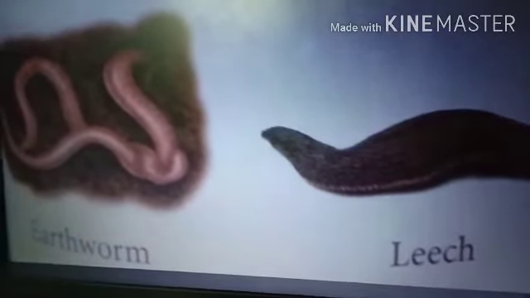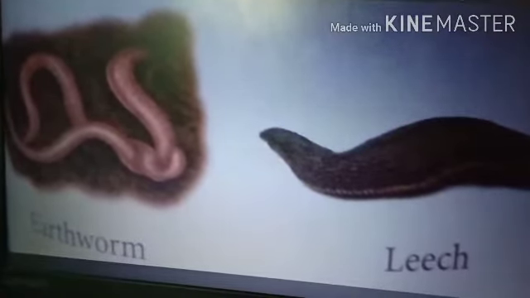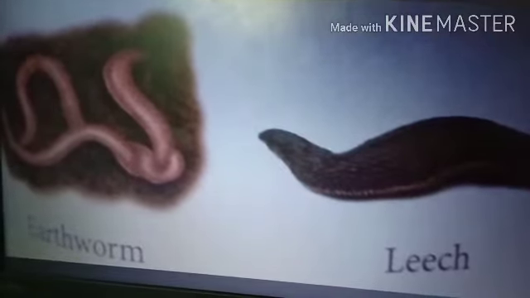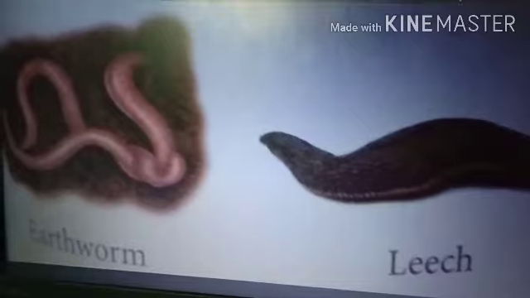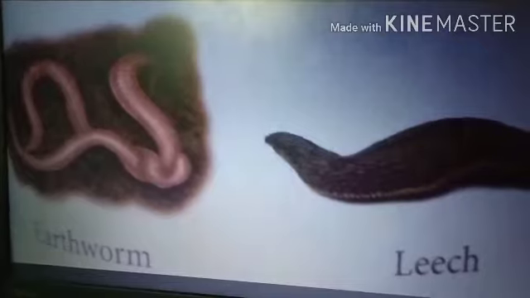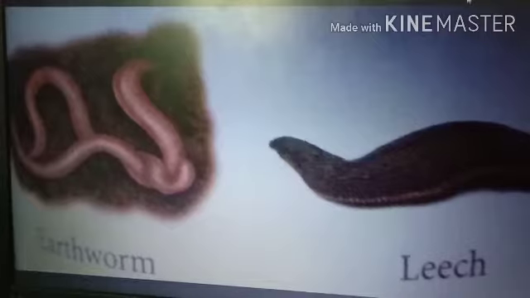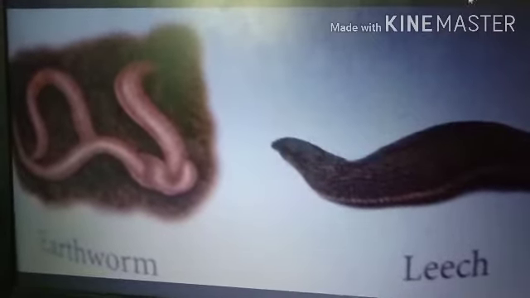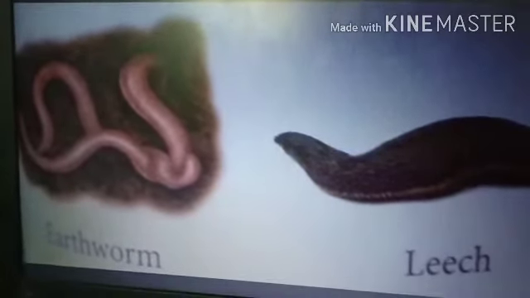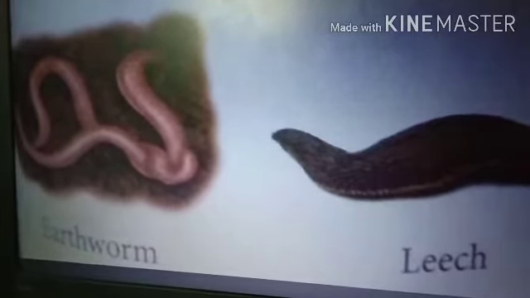Annelids, segmented worms. These are bilaterally symmetrical, triploblastic. They are the first true coelomate animals, with a true cavity present and the organ system grade of organization. Cells form tissues, tissues form organs, and organs form the organ system, so the topmost level is the organ system grade of organization. The body is externally divided into segments called metameres, joined by ring-like structures called annuli. The same kind of segments are present from head to tail.